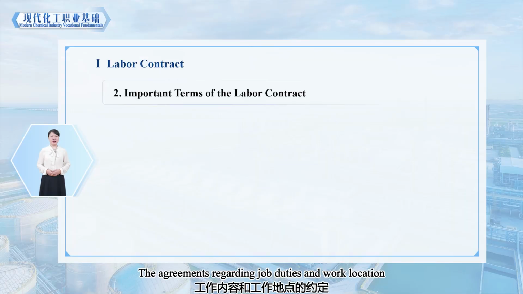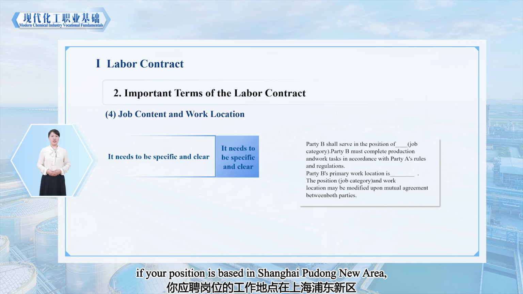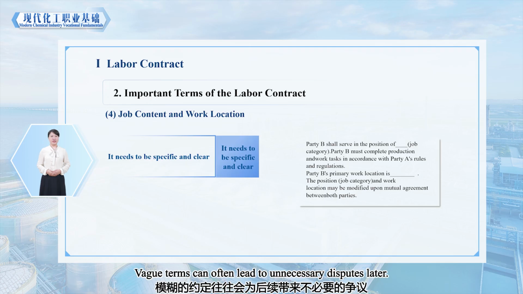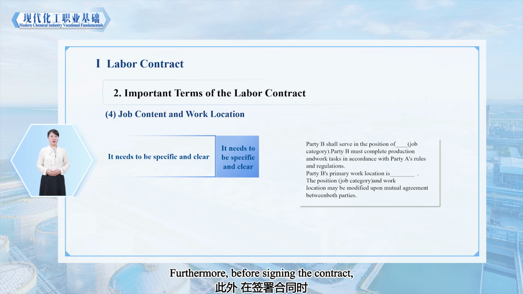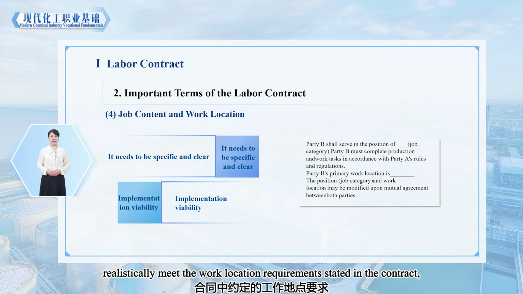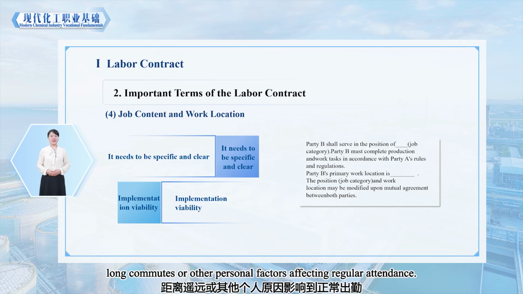The agreements regarding job duties and work location must be specific and clear. For example, if your position is based in Shanghai Pudong New Area, the contract should explicitly state this information. Vague terms can often lead to unnecessary disputes later. Furthermore, before signing the contract, you should carefully assess whether you can realistically meet the work location requirements stated in the contract to avoid issues such as long commutes or other personal factors affecting regular attendance.